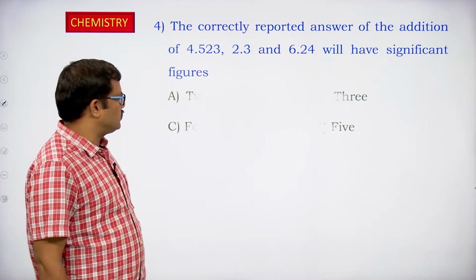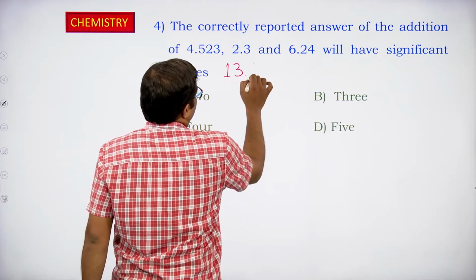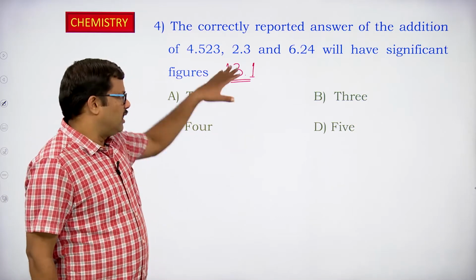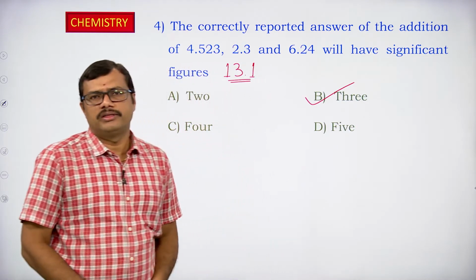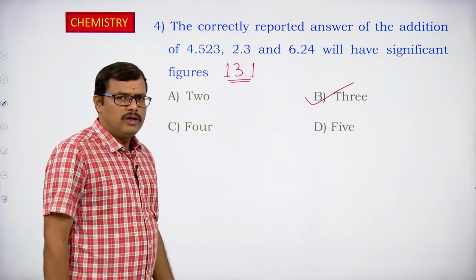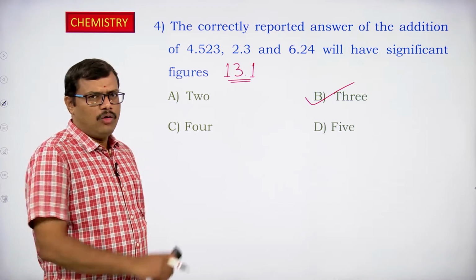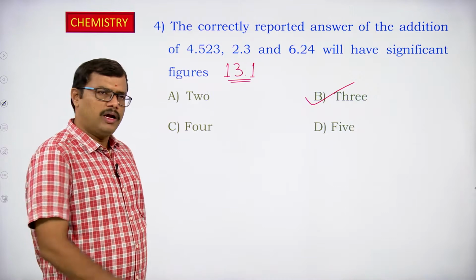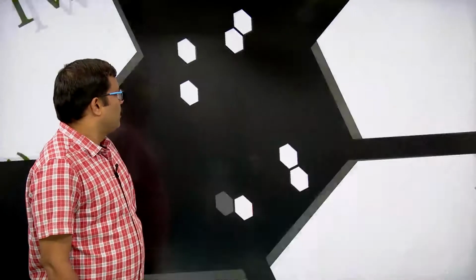So now look at the options. 13.1 is the answer that we have to report. The correctly reported answer for the addition is 13.1, and 13.1 has 3 significant figures. Very good. I think you are getting a clear idea of how we are handling the numbers for addition, how we are rounding off the numbers, and how we are reporting the answer. This is all with respect to addition. Next one.